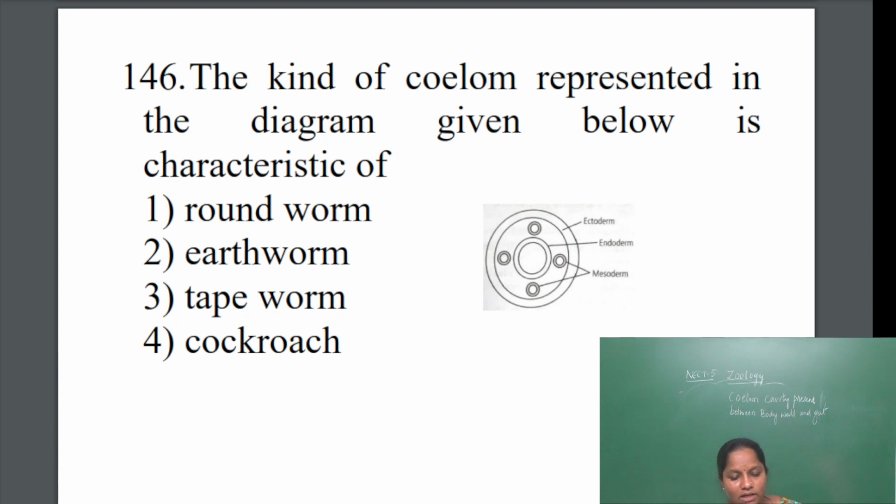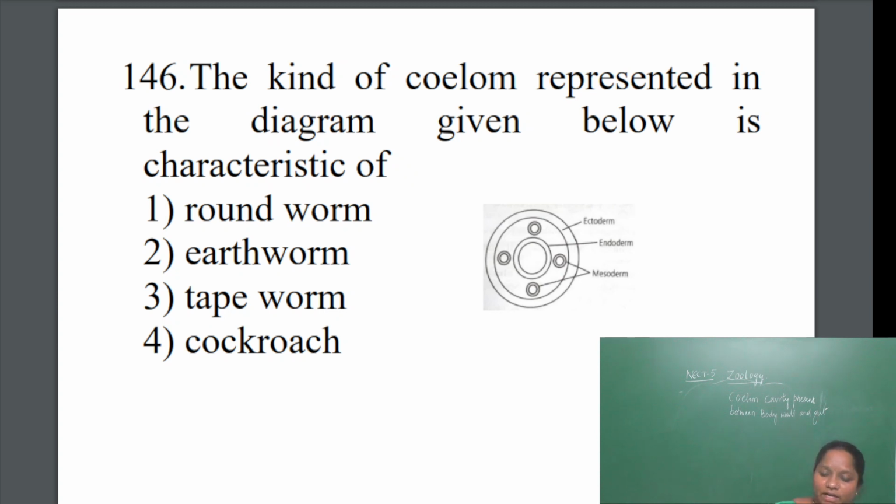But here they have given the diagram. If the coelom is lined by 3 germ layers, it is called coelomate, or coelom is present. If the body is lined by only ectoderm and endoderm, and the middle mesoderm is absent, that type of animals are called acoelomates.